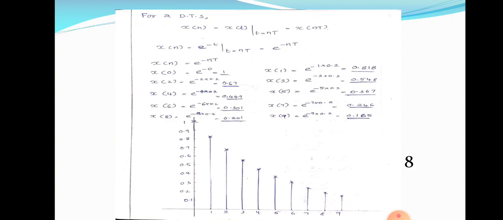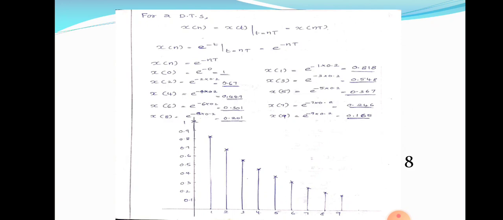Fundamental time period means the period at which we take the samples at a specific interval; that interval is known as T. So x of n is equal to x of t at t equal to nT, where T is the time period at which we are going to take the samples.